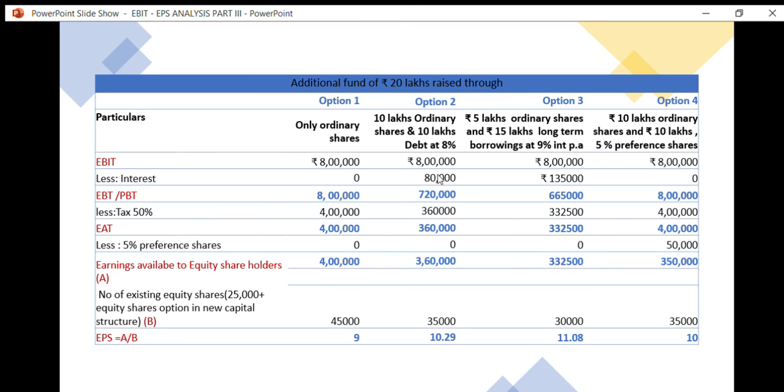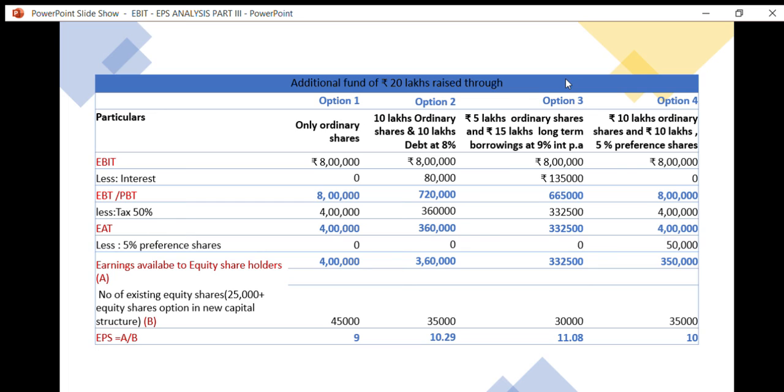Under financial plan 2, the proportion of equity shares is 10 lakhs, each costing 100 rupees, so it comes to 10,000 shares. The old equity shares are 25,000 and new shares 10,000, so the number of equity shares under option 2 will be 35,000.